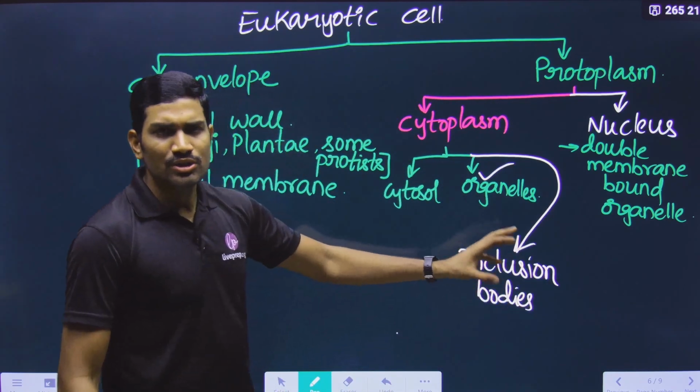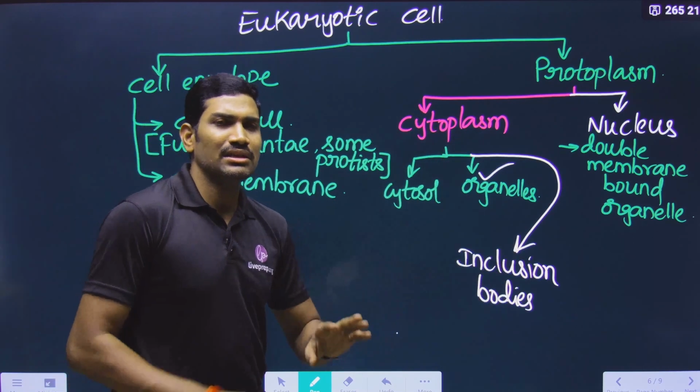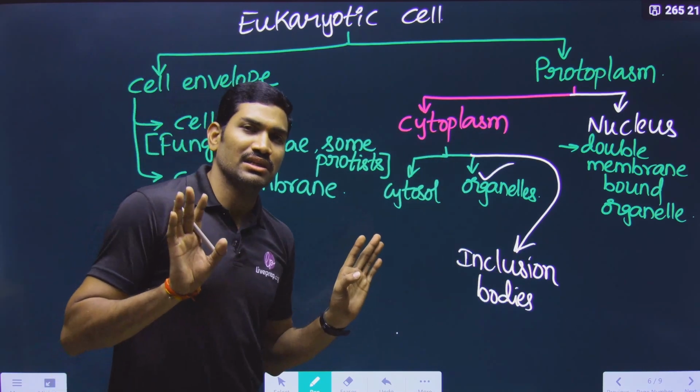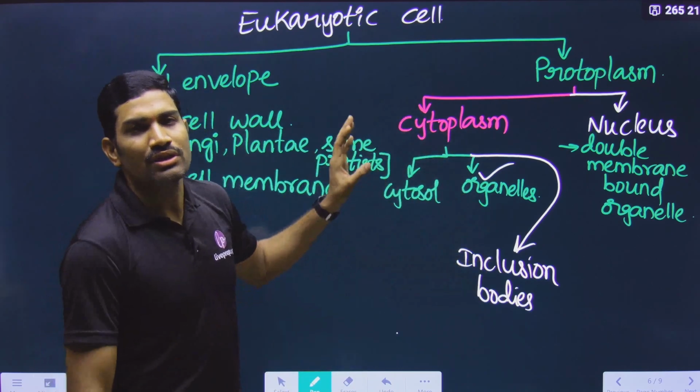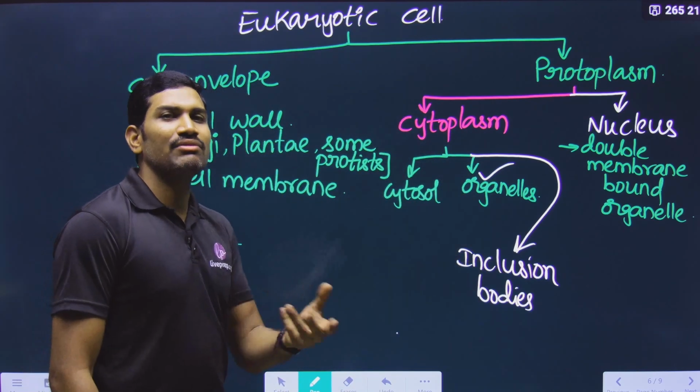Since this point is not mentioned in NCERT, whenever it is needed I will simply mention that these are inclusion bodies but not mentioned in NCERT. Okay, so this is the overview for the eukaryotic cell. Please understand all these things. In the NCERT overview they have given even the functions also.